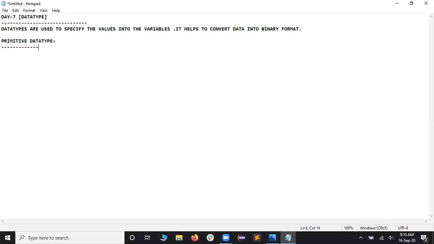Primitive data types are nothing but they specify the size and type of the variable values. Maybe when I take up the first one, byte, then you will understand this particular meaning.